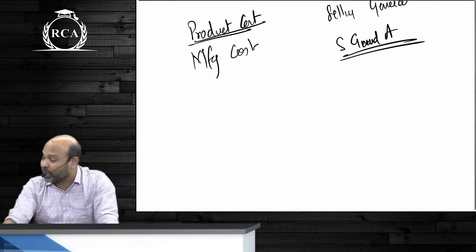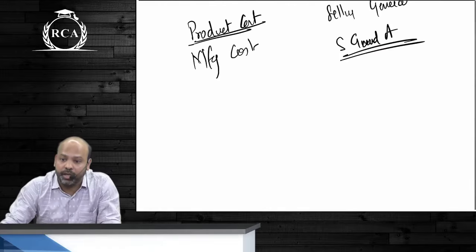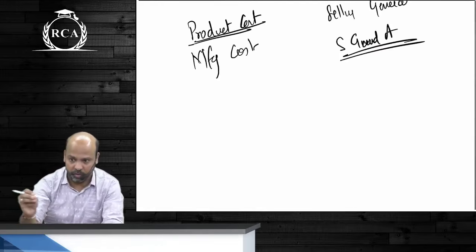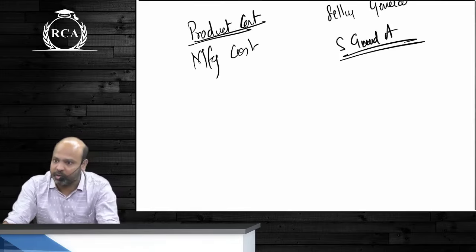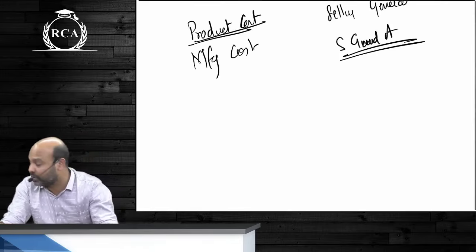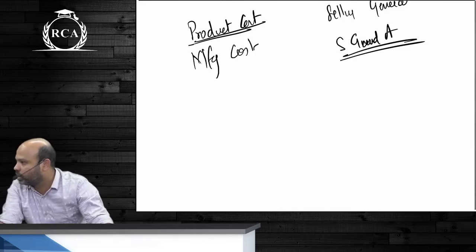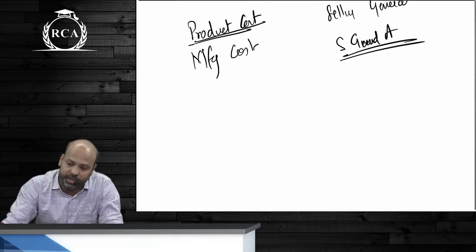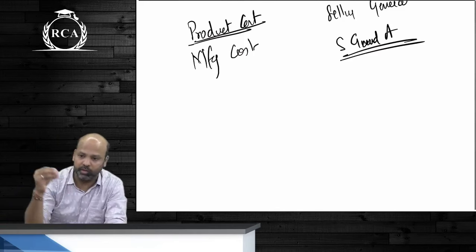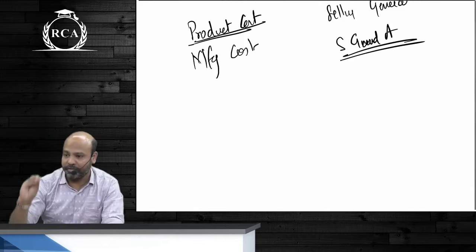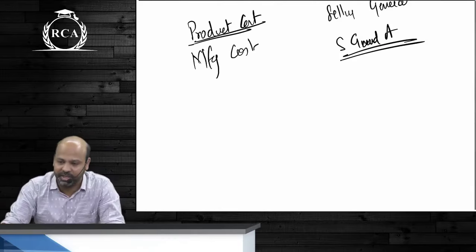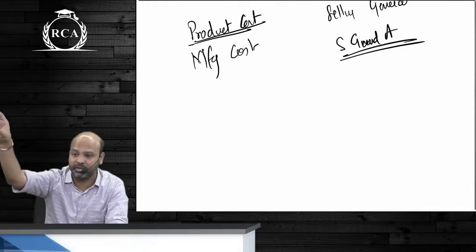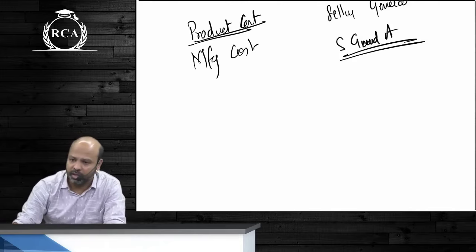Are you getting it? There are many expenses that are commonly incurred. This factory security, beta, will you still have to allocate that expenditure to all the products? It may not be directly related to the product, but isn't that an expenditure that you're still incurring? So you will have to allocate all of these expenses to the multiple products that you are manufacturing. That is why costing requires skill. If it was so easy, why study it as a separate subject, guys? Just include that in some other branch of accounting, get done with it there only.